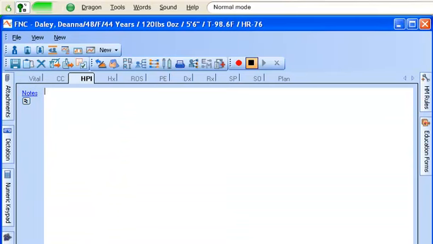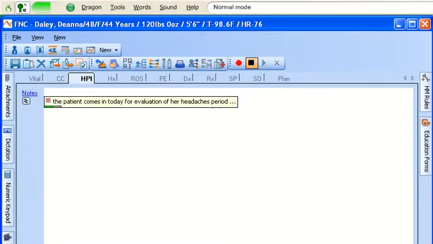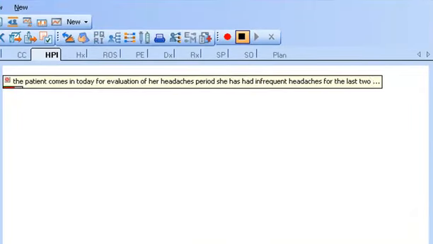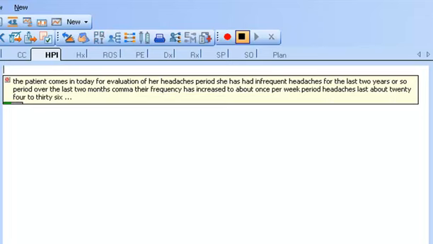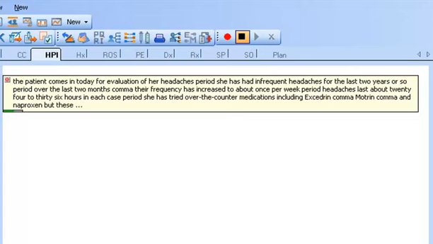The patient comes in today for evaluation of her headaches. She has had infrequent headaches for the last 2 years or so. Over the last 2 months, their frequency has increased to about once per week. Headaches last about 24 to 36 hours in each case. She has tried over-the-counter medications including Excedrin, Motrin, and naproxen, but these do not provide sufficient relief.